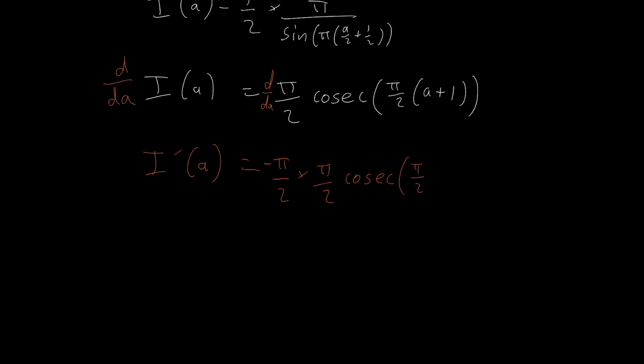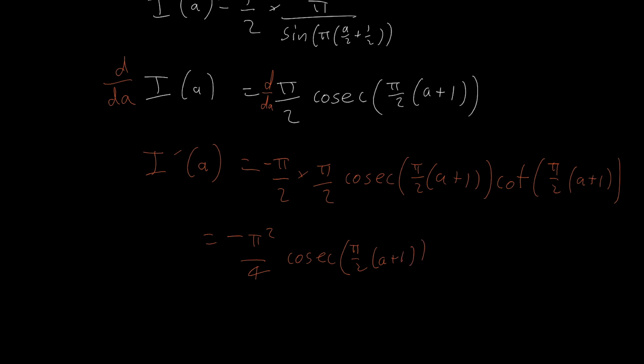So pi over 2 times a plus 1, cotangent of pi over 2 times a plus 1. Okay, so this would be minus pi squared over 4 now, cosec of pi over 2 times a plus 1, cotangent of pi over 2 times a plus 1.